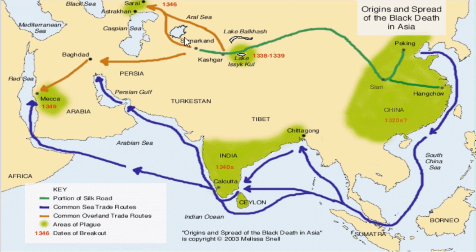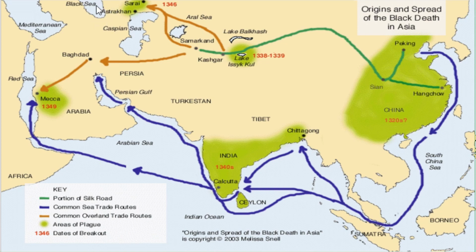But at this point, the plague is only moving over the landmass. It first reaches the sea further on here at the Black Sea, and I'm circling that for you. The plague will eventually reach the port of Kaffa, which will be somewhere around here.